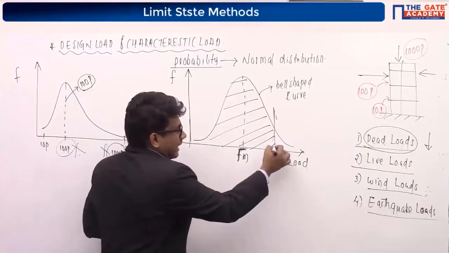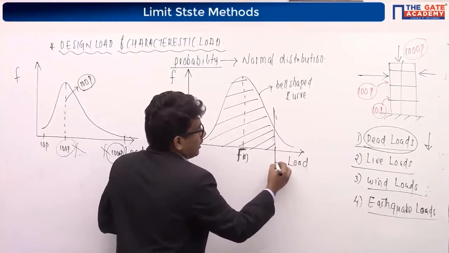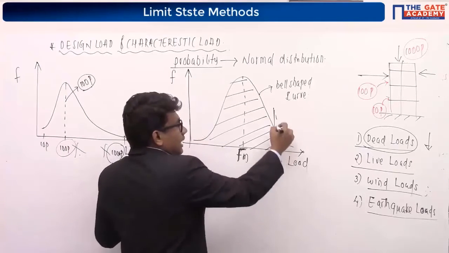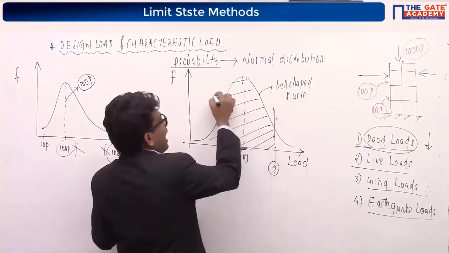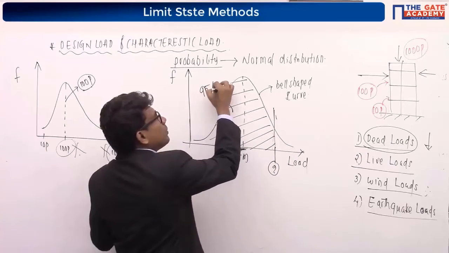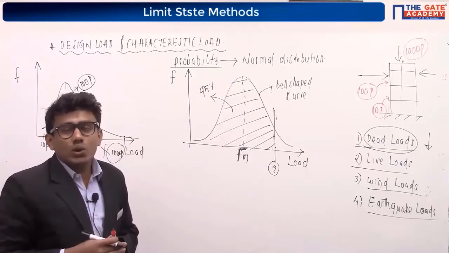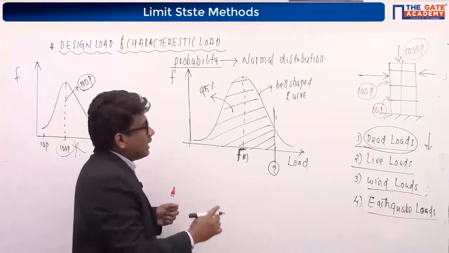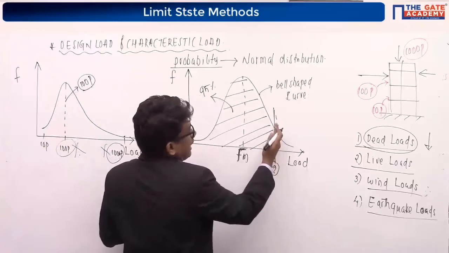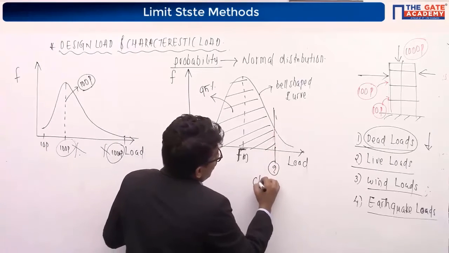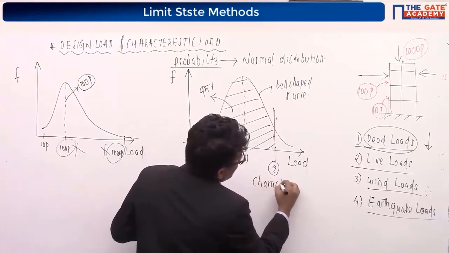You have to consider that load value. That load value which I am getting here at the 95% probability is called our characteristic load.